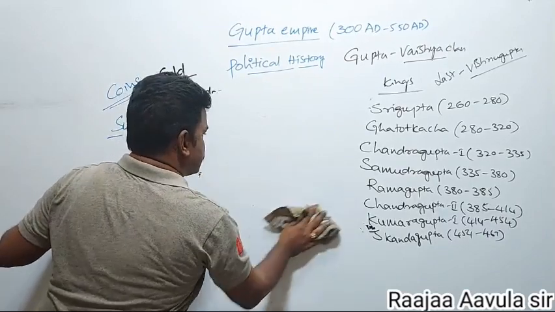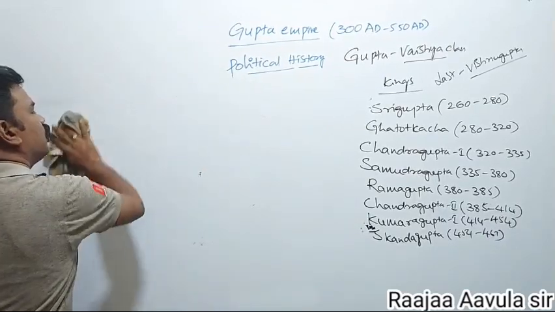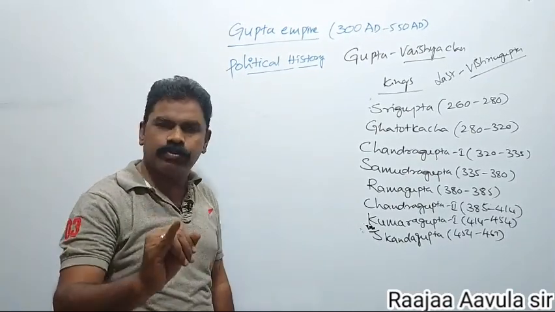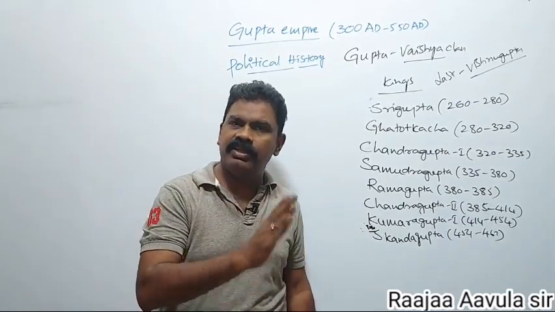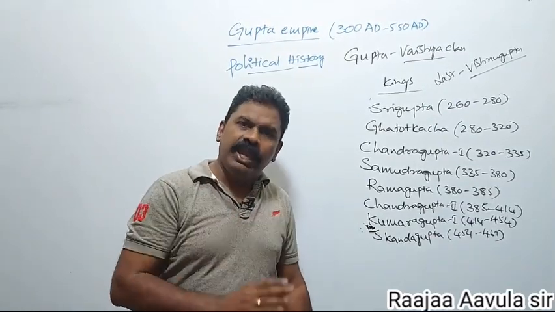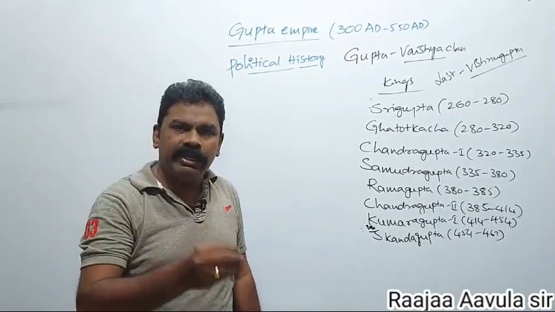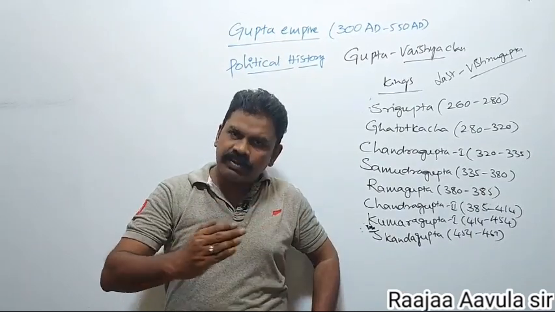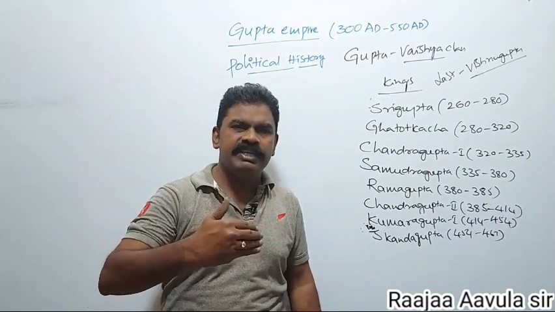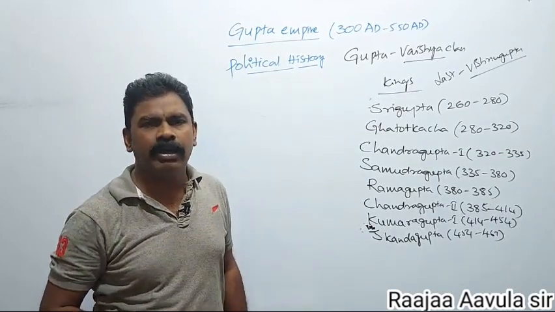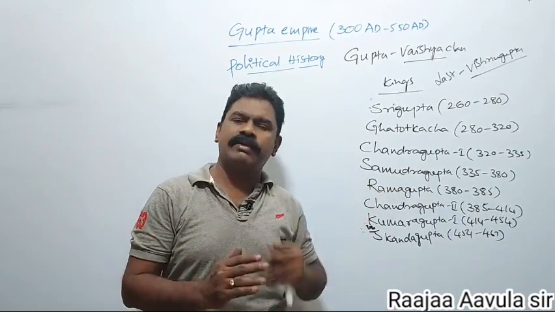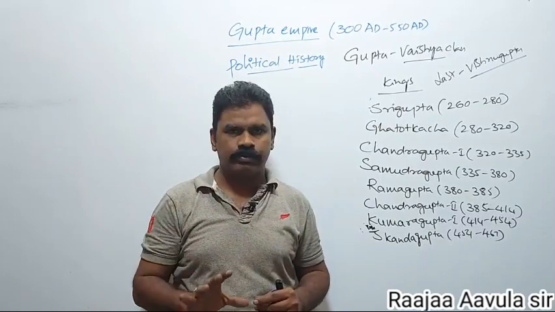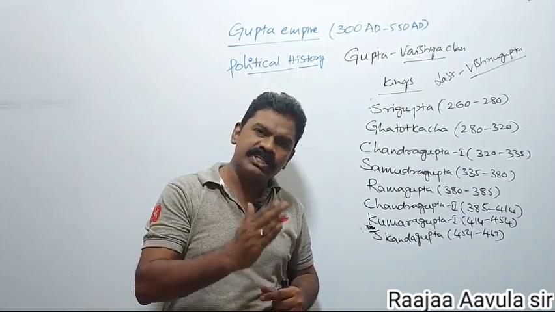Like this, for the Chandragupta I period, you have to remember he was the founder of the Gupta Empire. He started the Gupta era in 319 or 320 AD. He ruled from Pataliputra. He married the Lichavi princess Kumaradevi. After marrying her, he started his extension towards Nepal, and also advanced towards the Gangetic Valley. His coronation is mentioned in Vajjika's Kaumudi Mahotsavam.